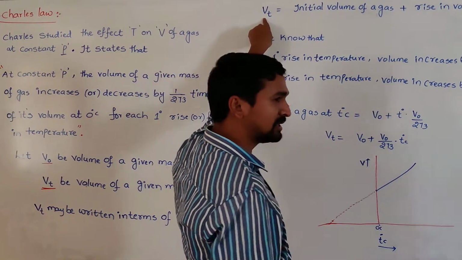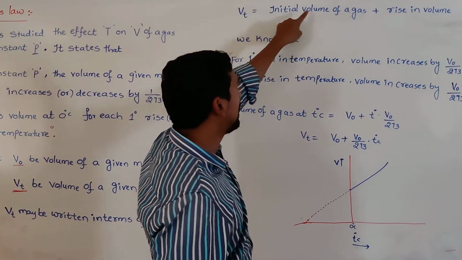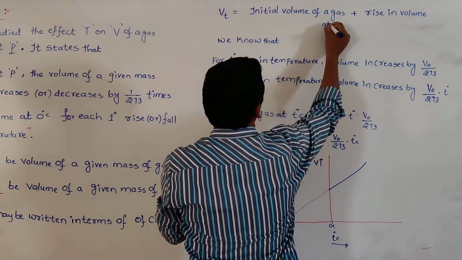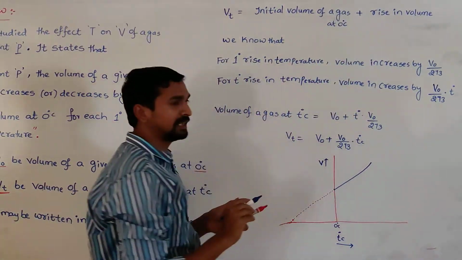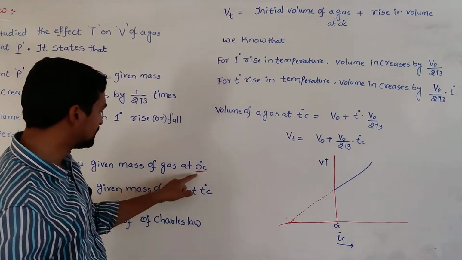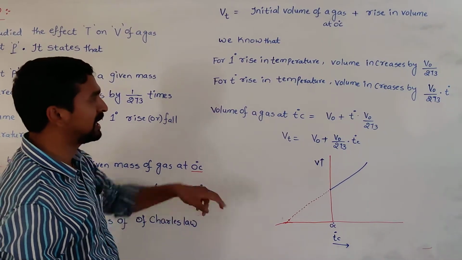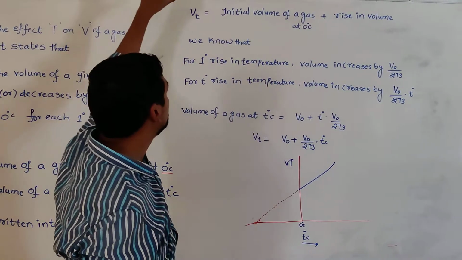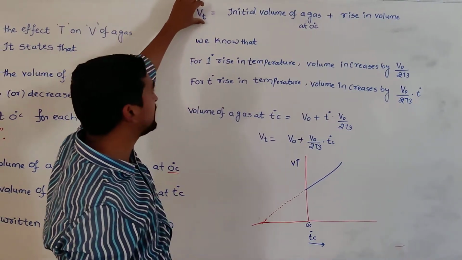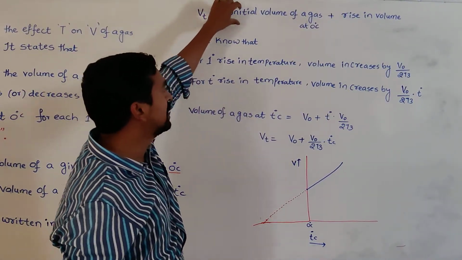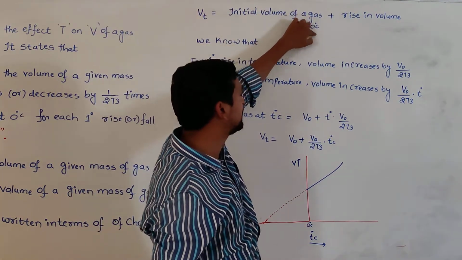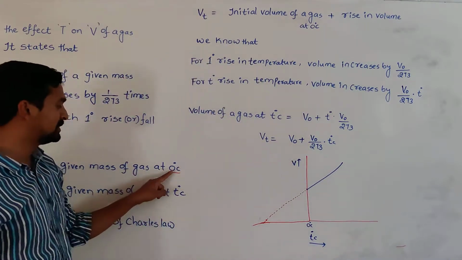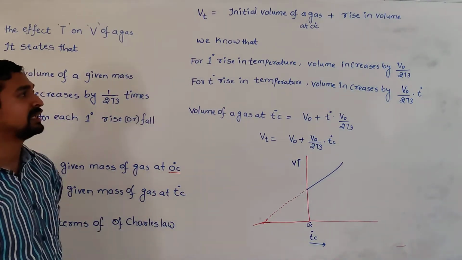So Vt may be written in terms of Charles law as: the total volume is equal to the initial volume of a gas at 0 degree centigrade, plus, by rising this much of temperature to T degree centigrade, how much rise in volume? That is the rise in volume. So the volume of a gas at T degree centigrade is equal to the initial volume of a gas at 0 degree centigrade plus the rise in volume by rising the temperature from 0 degree centigrade to T degree centigrade.